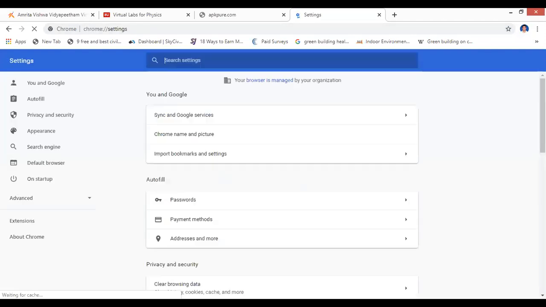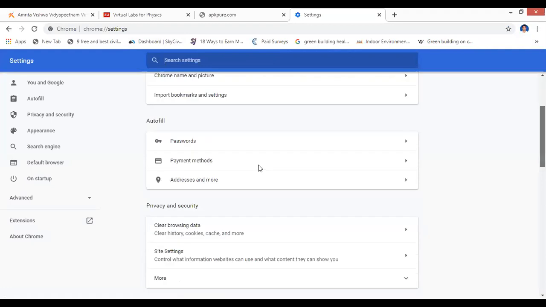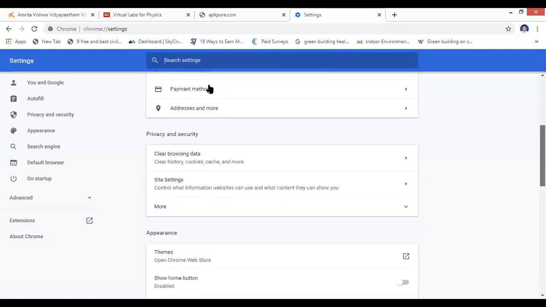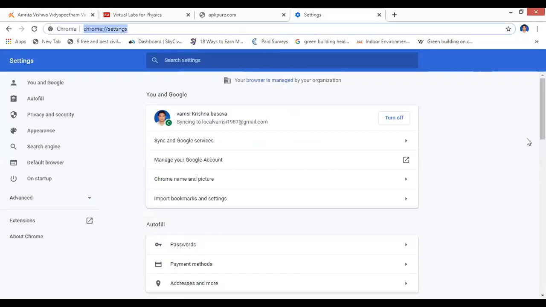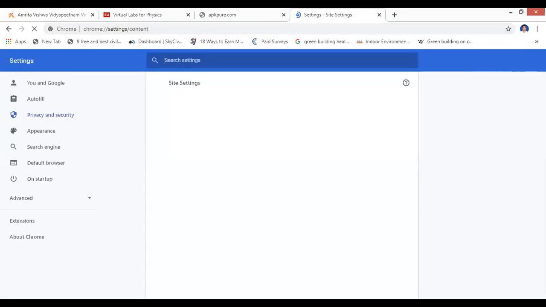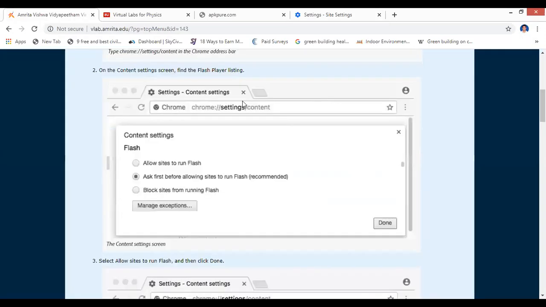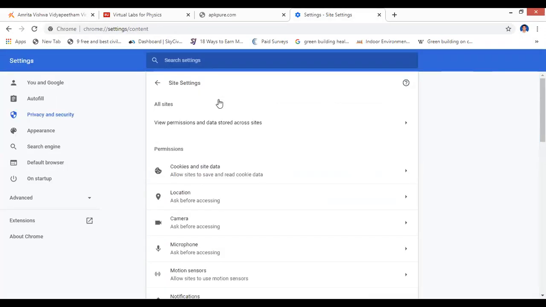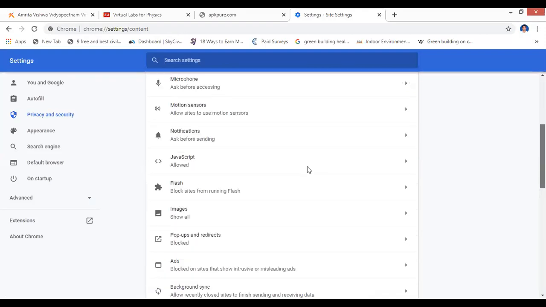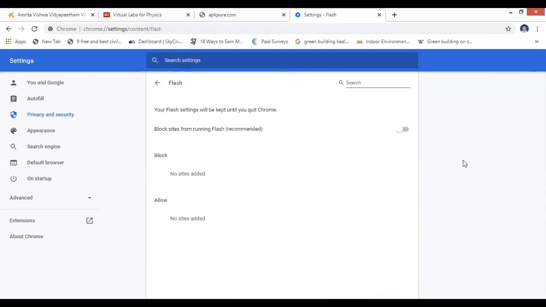Go to content settings, then Flash. It says block sites from running Flash, so I'm unblocking them. That's it. It is enabled now.